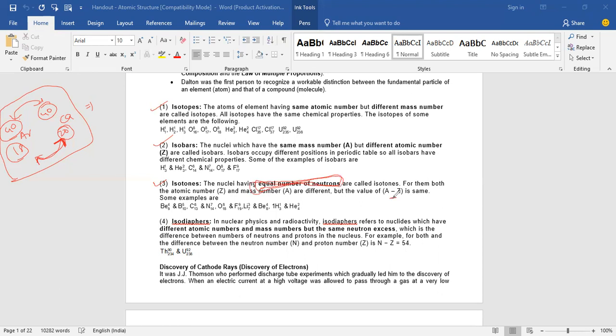How can we calculate the neutrons? If you know X, A, Z, A minus Z is equal to the number of neutrons. So the A minus Z value is the same in all the cases. That will form the isotones. Beryllium 3,4 and boron 5,10. These two will have the same A minus Z value. That is only the neutrons.